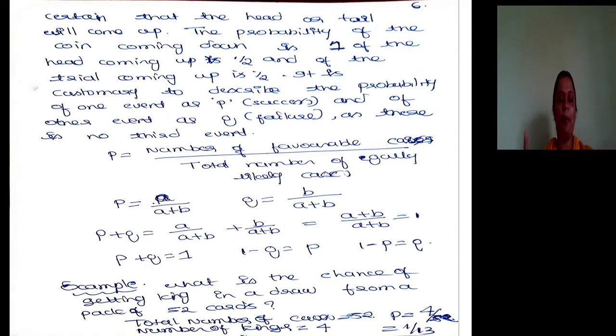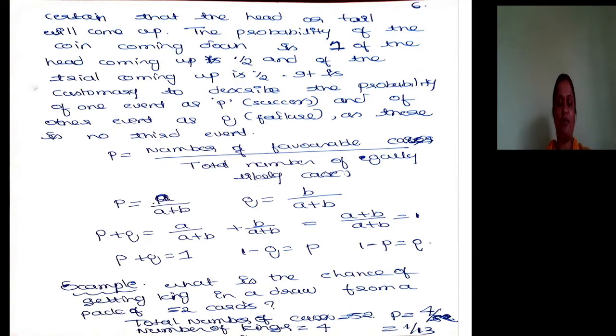P is the probability of success, the probability of one event that is considered as success. Q means the probability of another event which is considered as failure. So, P plus Q is always 1. When they ask you to measure the probability, the simple formula you need to make use of is P equal to the number of favorable cases divided by the total number of equally likely cases.